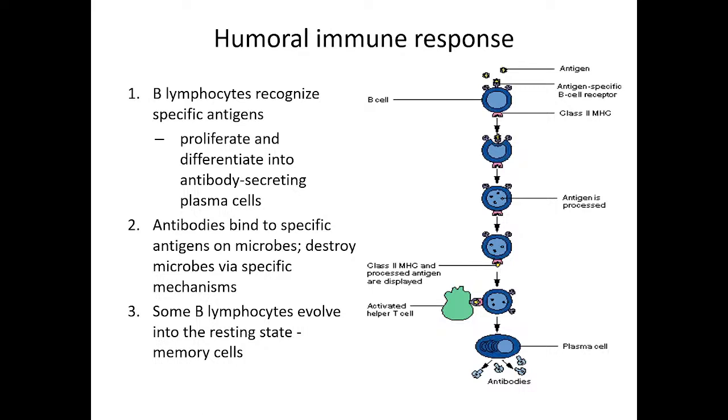देखो, I may be a little bit fast but it's very simple. सबसे पहले बी सेल क्या है? They are antigen presenting cells. If they are antigen presenting cells, the type of MHC which is present over these antigen presenting cells is MHC class 2. ठीक है? Now the antigen has entered, the pathogen has entered the body.